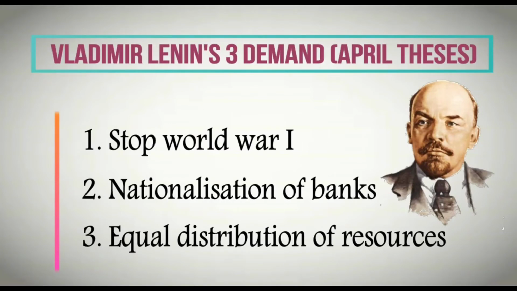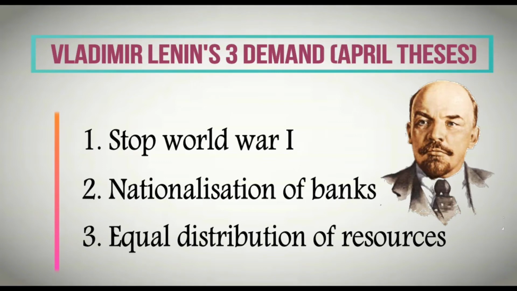What is the meaning of nationalization? The government will control the resources. Why should the government control? So that the common people, the poor people, can also get the benefit of the banking system. The third one is that land be transferred to peasants, meaning equal distribution of resources. These three demands made by Vladimir Lenin are also known as the April Thesis.